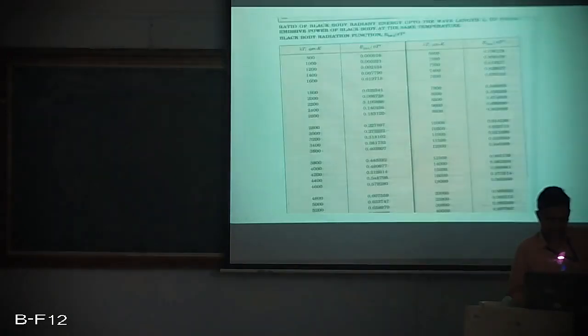Now if you can see the next slide, there is a table given in your data handbook which gives us the ratio of black body radiant energy up to a wavelength lambda to the total emissive power of the black body at that same temperature. So this table is giving us a black body radiation function as the second column and the fourth column, and lambda T, that is the product of lambda and T, is given in the first and third column. So for the product of lambda T, right from 800, 1400, 1600, 1800 and so on, it is giving us the black body radiation function.